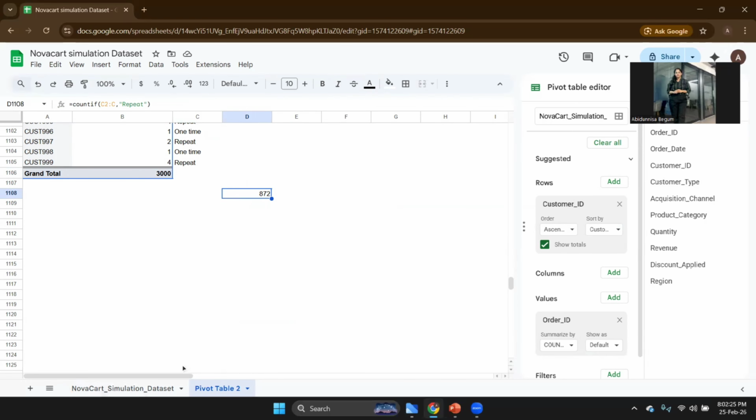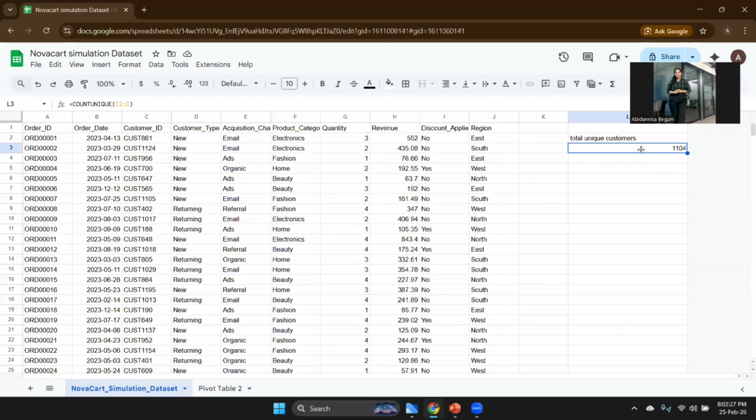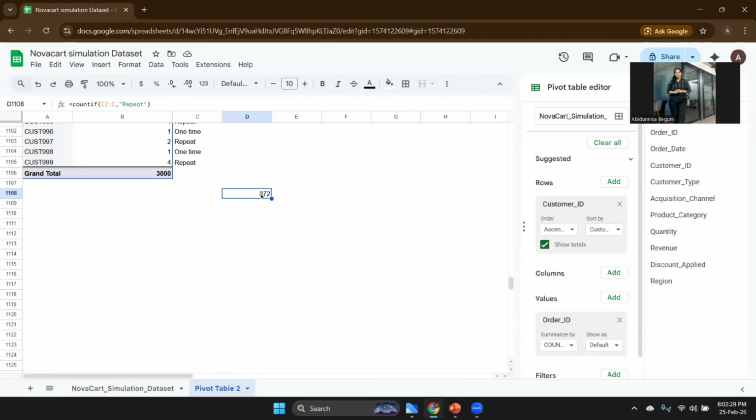This 1104 has to be divided by this to get the repeated customers proportion that we thought we would calculate, right? So this is D1108.